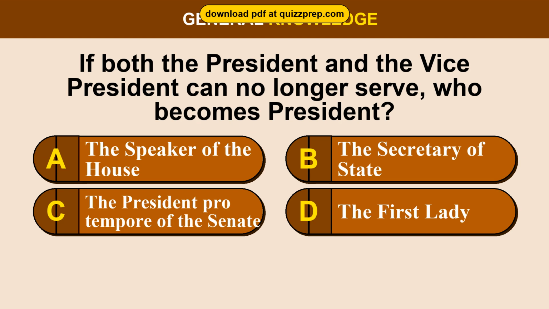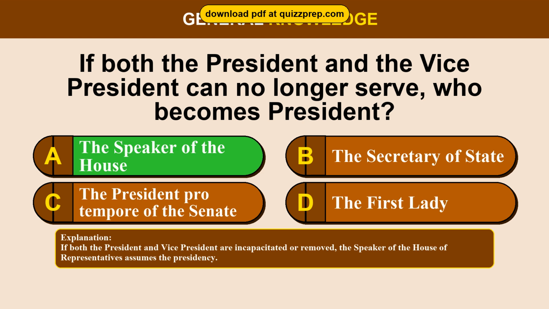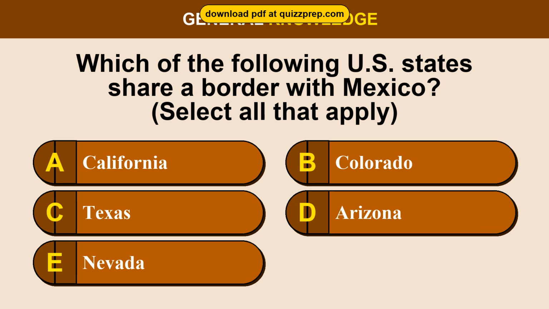Question 62. If both the president and the vice president can no longer serve, who becomes president? Option A, the Speaker of the House. Option B, the Secretary of State. Option C, the President pro tempore of the Senate. Option D, the First Lady. The correct answer is option A, the Speaker of the House. If both the President and Vice President are incapacitated or removed, the Speaker of the House of Representatives assumes the presidency.